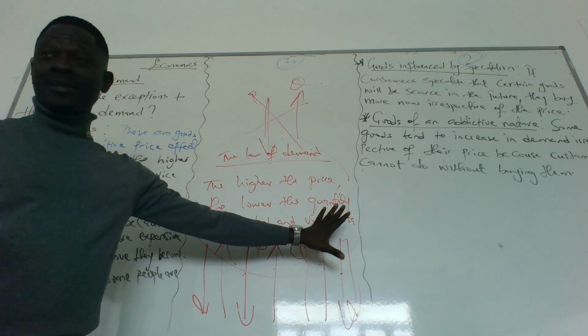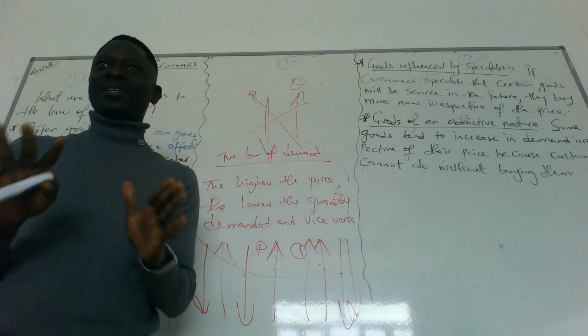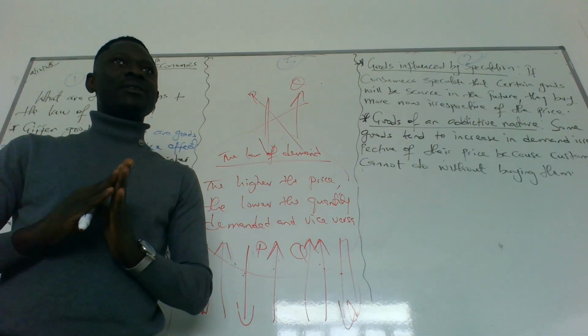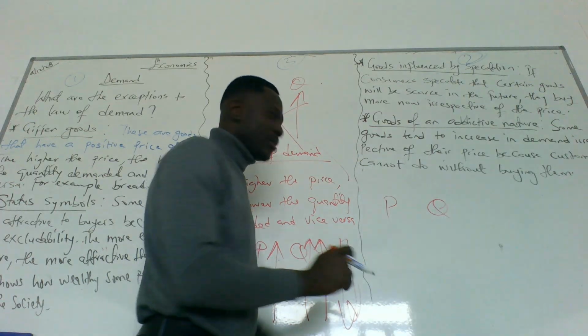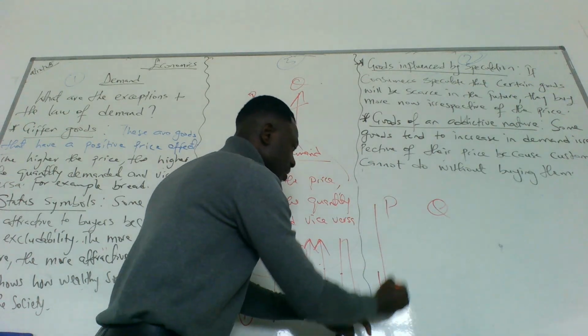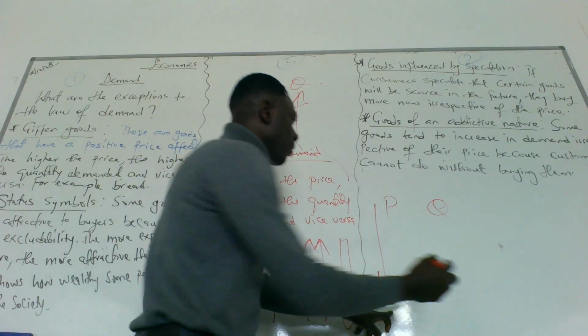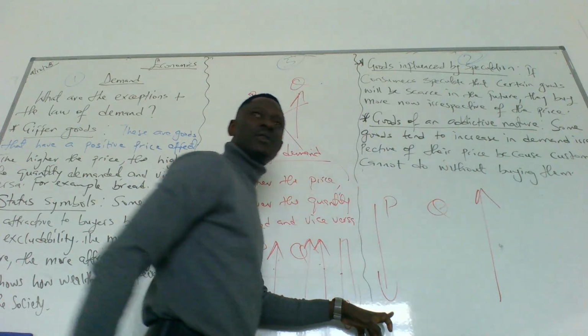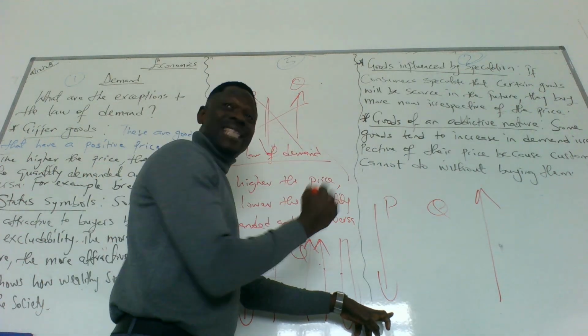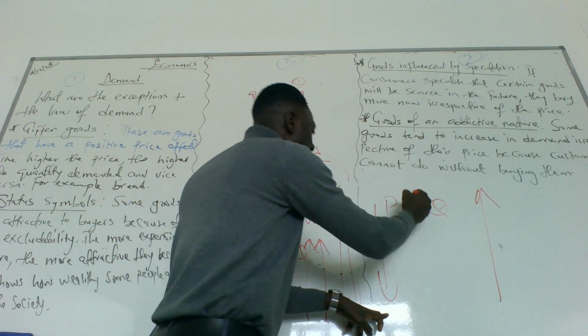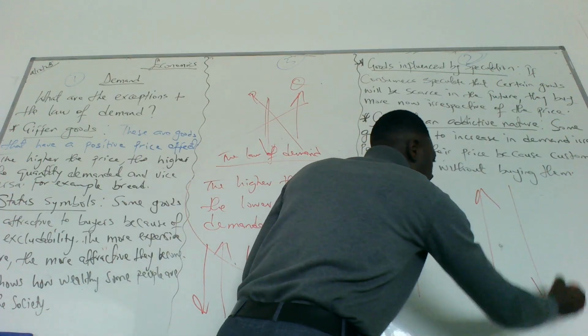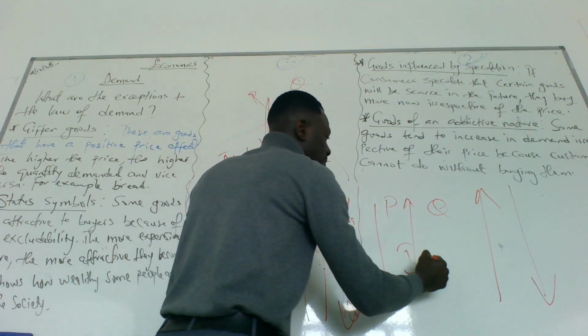In the law of demand, there's an inverse relationship. I'm going to do this again. This is price and this is quantity. Let's assume price falls. In the law of demand, as soon as price falls, the quantity demanded increases. The lower the price, the higher the quantity demanded. The higher the price, the lower the quantity demanded. This is an inverse relationship.